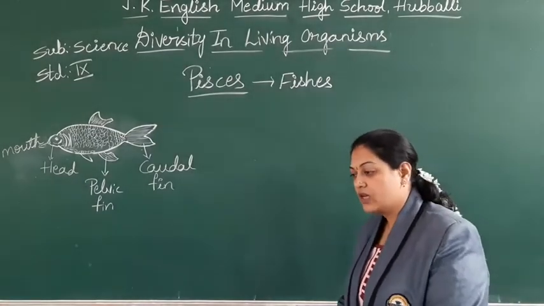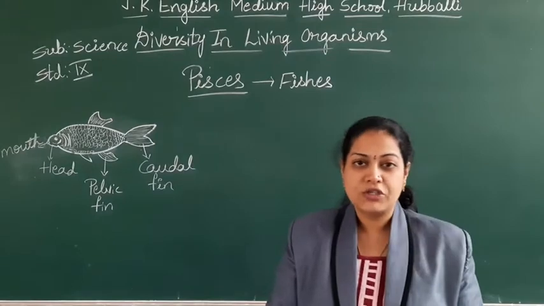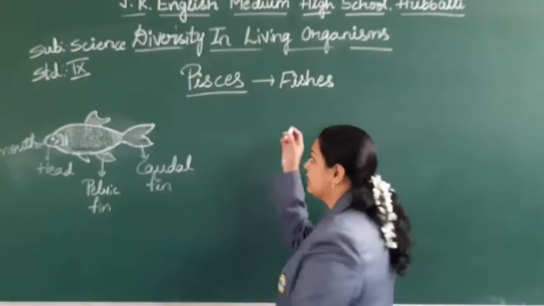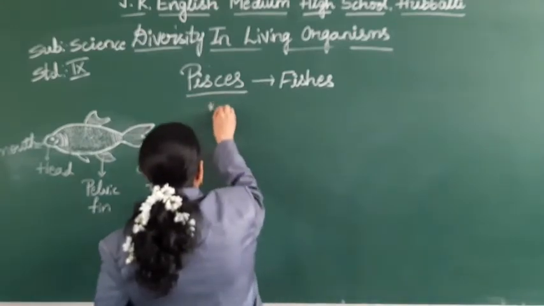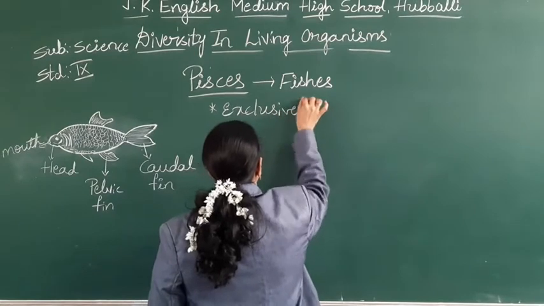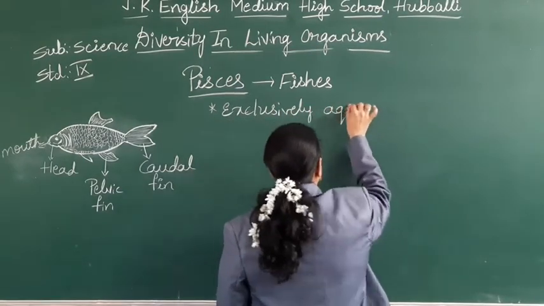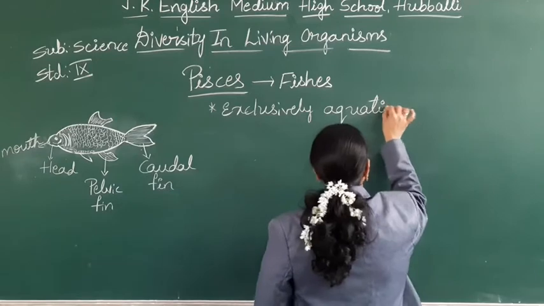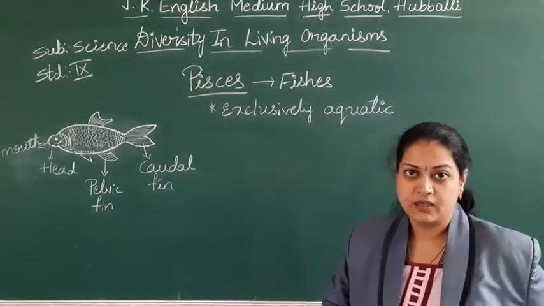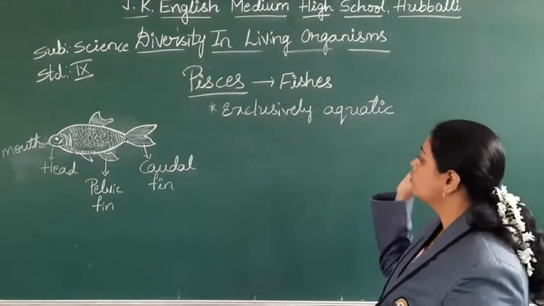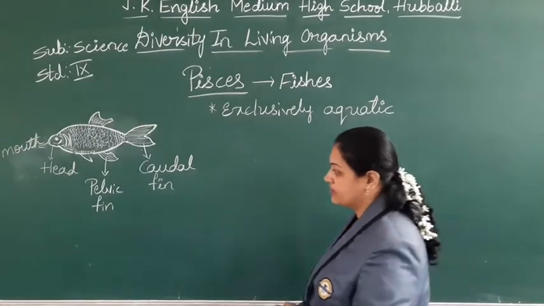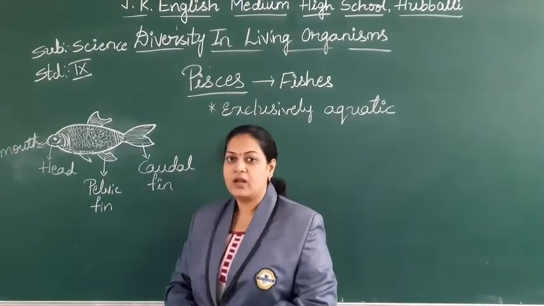The first one. This is the group of fishes, so where do you find the fishes? Yes, we find them in the water. So what can you say, students? Exclusively aquatic. It may be any type of water resource where we can get the fishes. Coming to their body structure, here I have drawn a rough diagram of the fish.